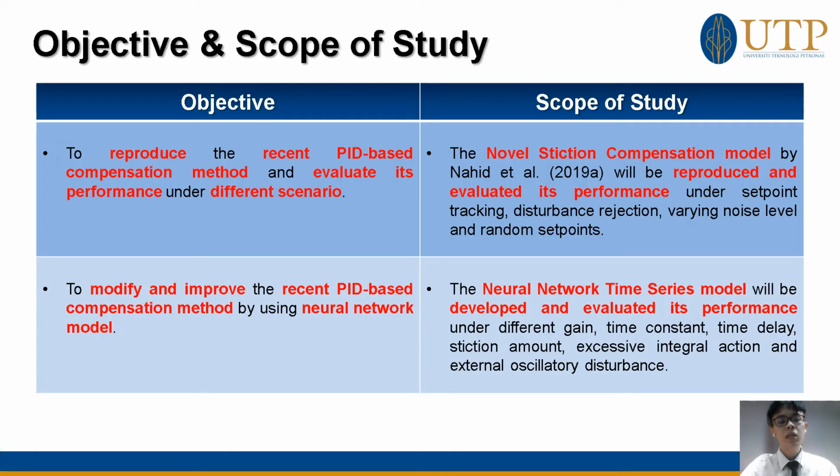My FYP will mainly cover two objectives. The first objective is to reproduce the most recent PID-based compensation method, which is the novel stiction compensation model, and evaluate its performance under different scenarios such as set point tracking, disturbance rejections, varying noise level, and random set points. Then, we will compare our model with the article's results. The second objective is to modify and improve this compensation method by reducing the amount of required predefined parameters using a neural network, and evaluate this developed neural network model under MATLAB Simulink simulation studies.